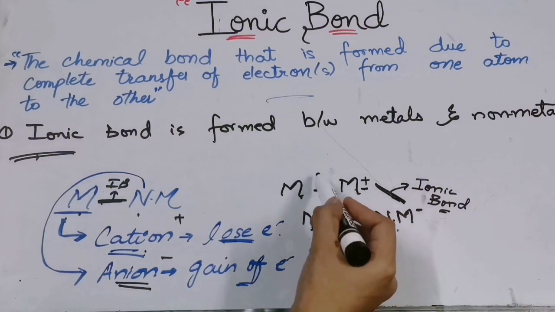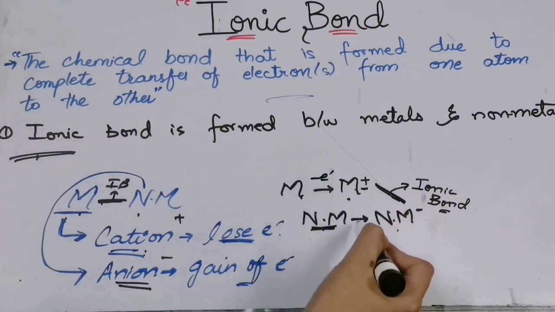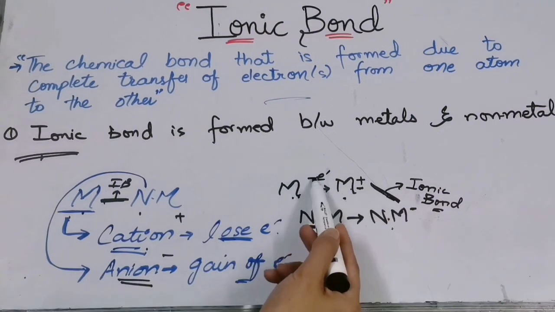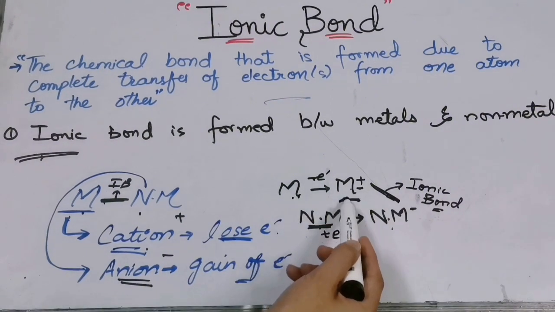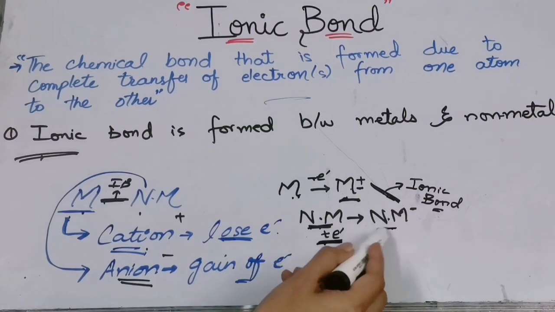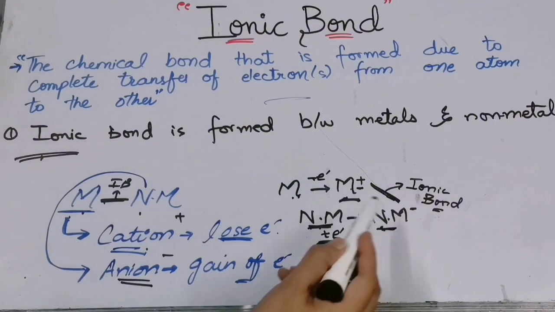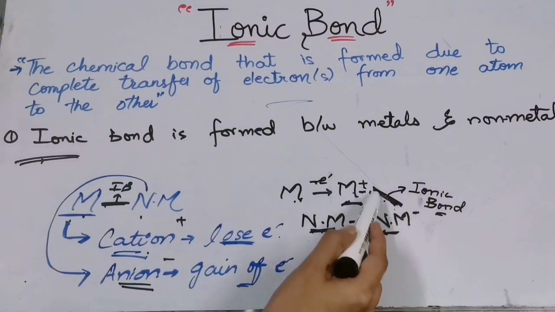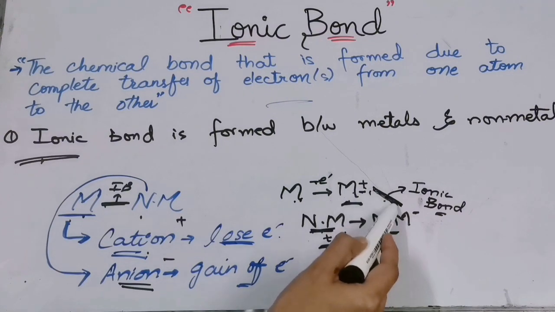You can also write it over here, minus electron, and here plus electron. As we know that opposite charges attract each other, so there will be a force of attraction between them.